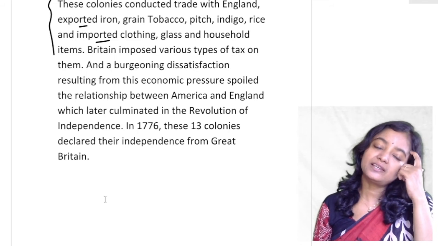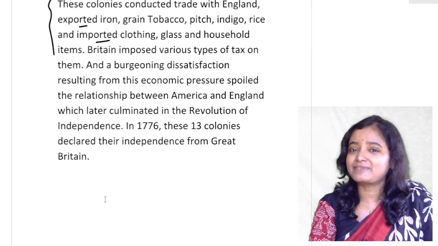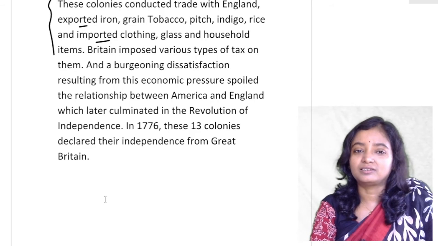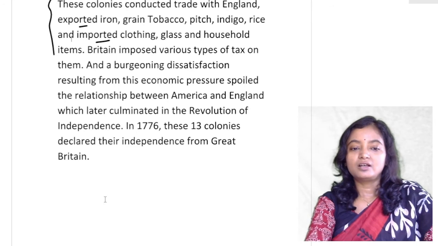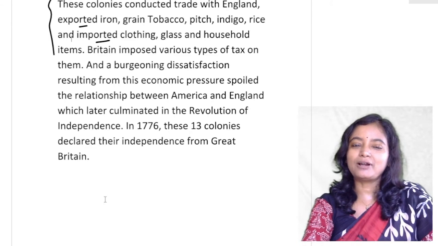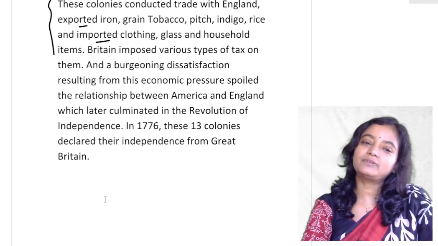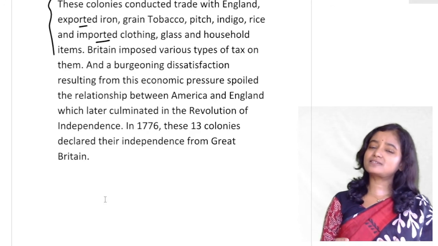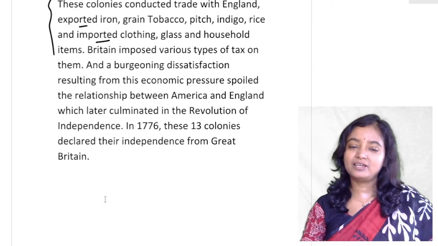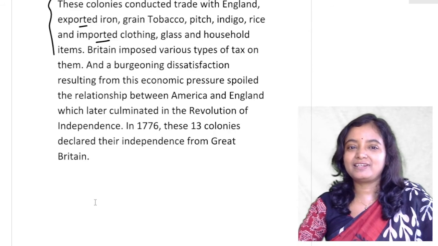Now Britain imposed various types of taxes on them, and a burgeoning dissatisfaction resulted from that economic pressure, because the colonies wanted to live in peace and in freedom, but there was continuous pressure of heavy taxation on various issues.